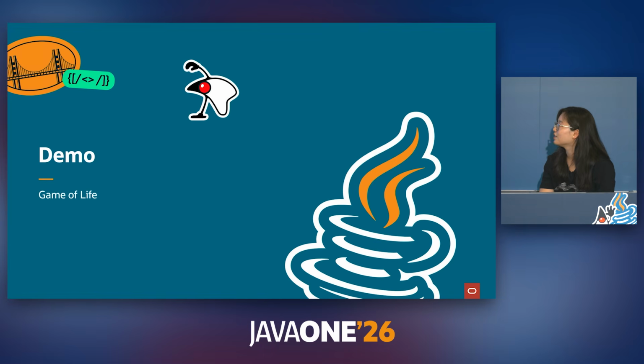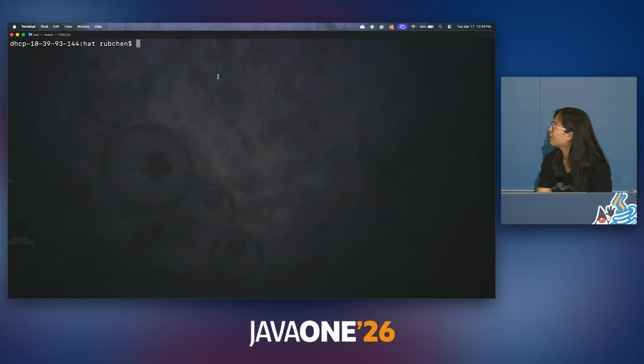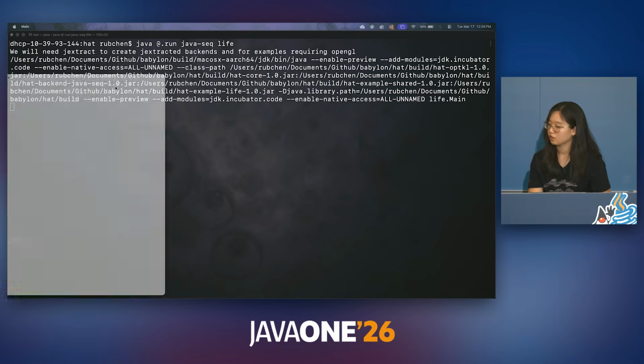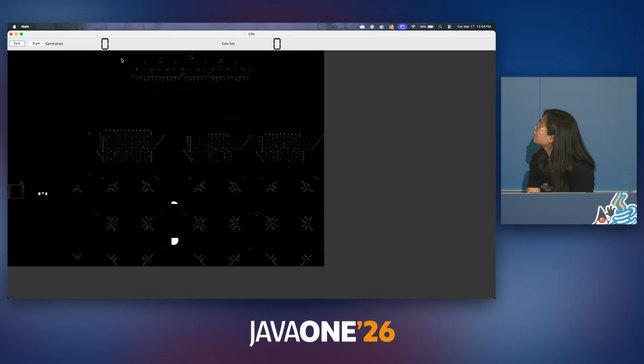All right, so now we have our demo of what is called Game of Life. It's one of the examples within the HAT repository. So let me just pull this up. This is a clock, I believe. Oh, it's on my screen. This is a clock made by Conway's Game of Life. So if I start that, this is run using the Java sequential backend. So there's no parallelization going on right now, so it's quite slow. You can see every single iteration going on.